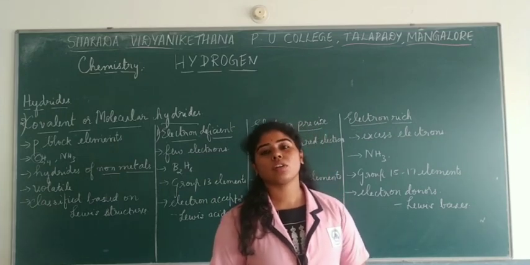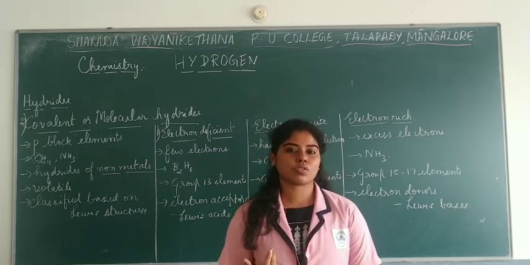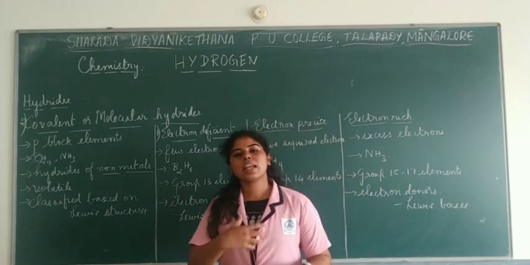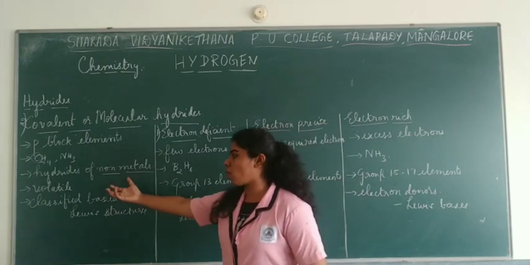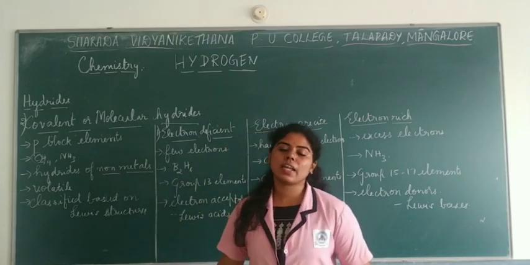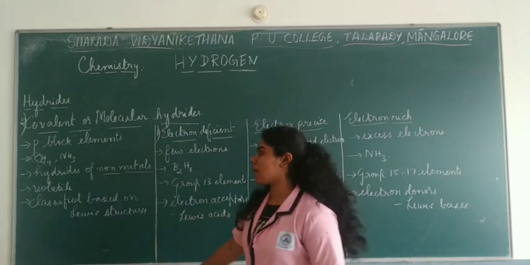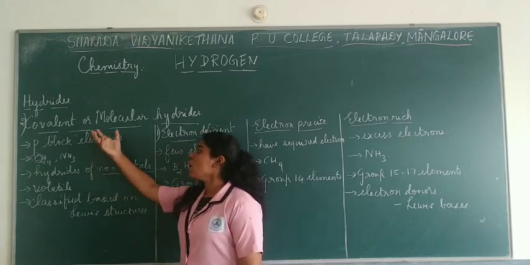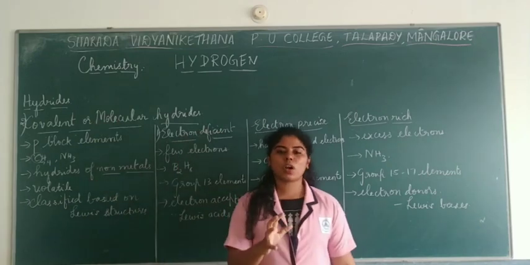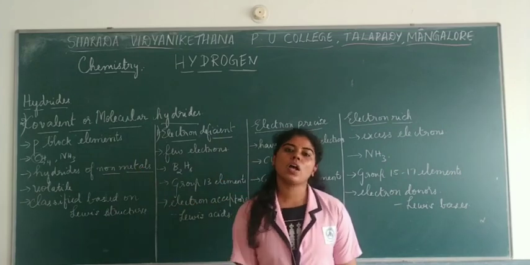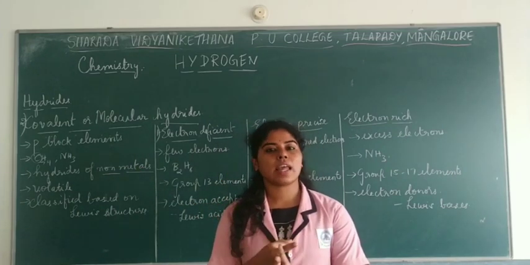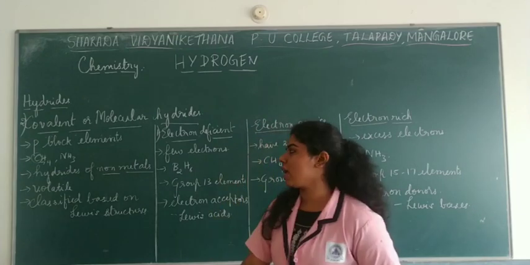They have weak forces of attraction and are said to be volatile in nature, that is, they can easily evaporate at room temperature when they are in liquid form. So this is an introduction to covalent or molecular hydrides. Especially they are p block, they are covalent in nature and they are non-metals. So this is to be remembered.